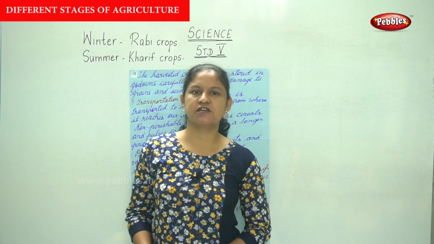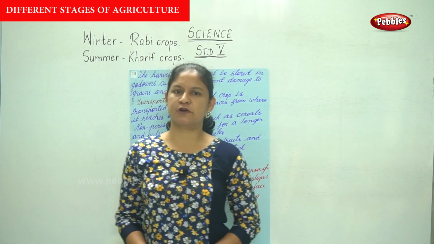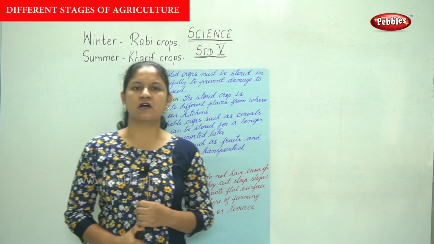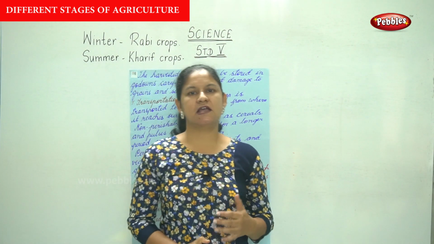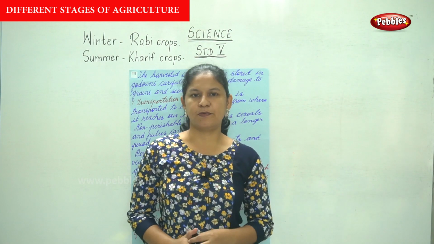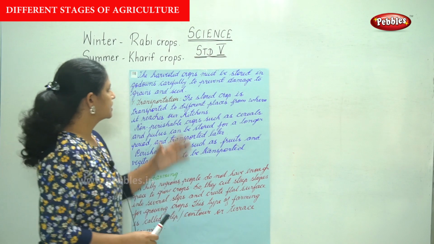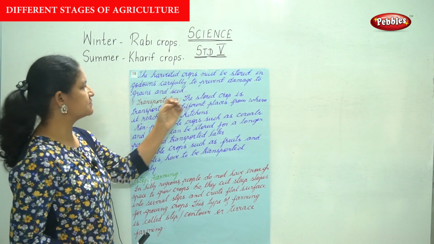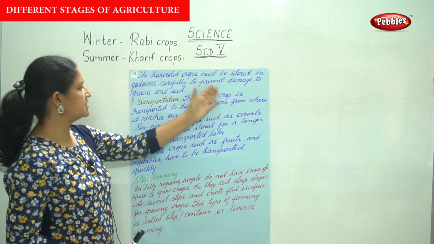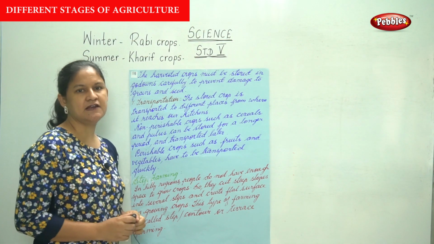The next stage in agriculture, that is crop production, is your harvest and storage. The crops are harvested, that is they are cut and gathered when the crop is ripe. The harvested crops must be stored in godowns carefully to prevent damage to grains and seeds.